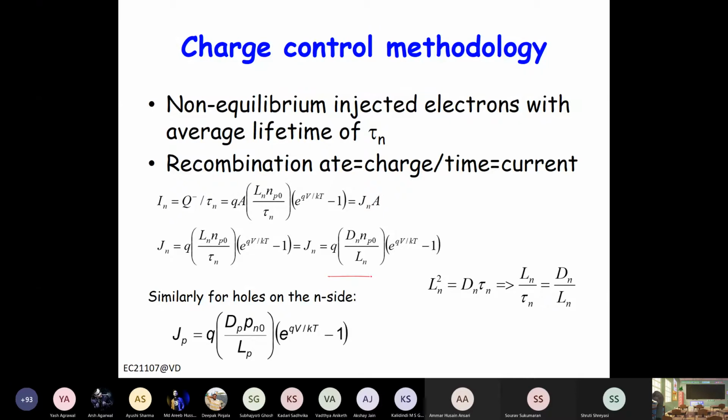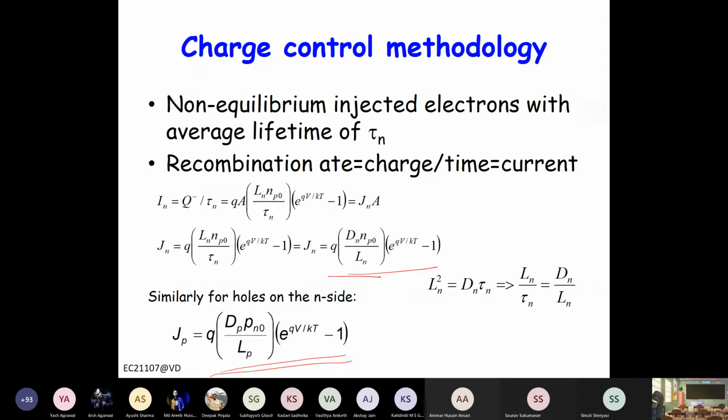Because L by tau is written as D by L here, and similarly, the expression for holes is Dp times p naught by Lp, exponential qV by kT minus 1. If you add these two, you will get the total current. The expression is the same whether you use the minority carrier diffusion equation or this charge control method.